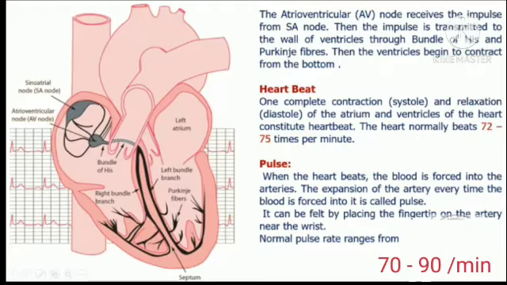Next is pulse. When the heart beats, the blood is forced into the arteries. The expansion of the artery every time the blood is forced into it is called pulse. That means it can be felt by placing the fingertip on the artery near the wrist. At the wrist we can find the pulse. Normal pulse rate ranges from 70 to 90 per minute.